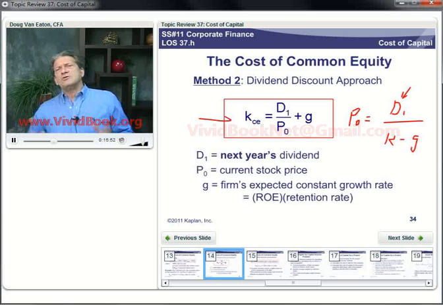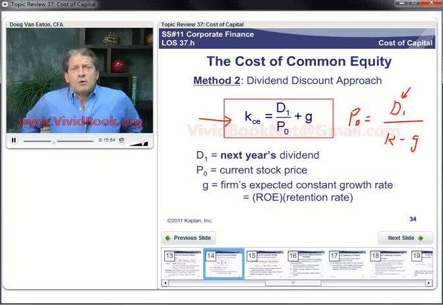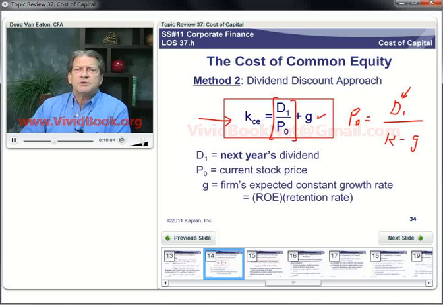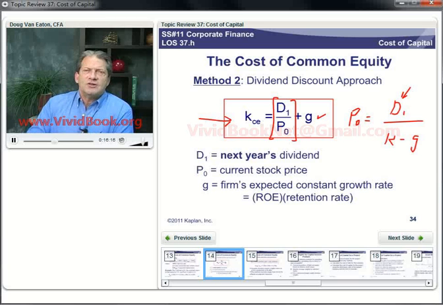And the intuition of this equation is pretty straightforward. That first term is the dividend yield, the expected dividend this year over the current price. The second is the assumed constant growth rate of dividends and earnings and equity for this firm. So that should be the capital gains, the percentage rate at which the stock price is going to go.